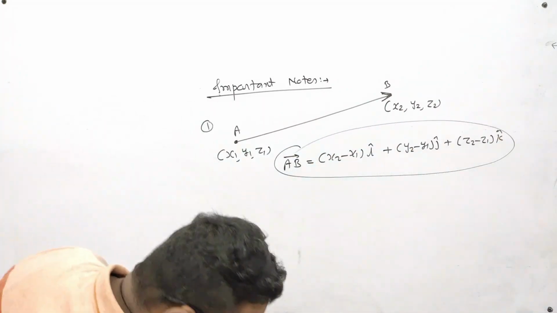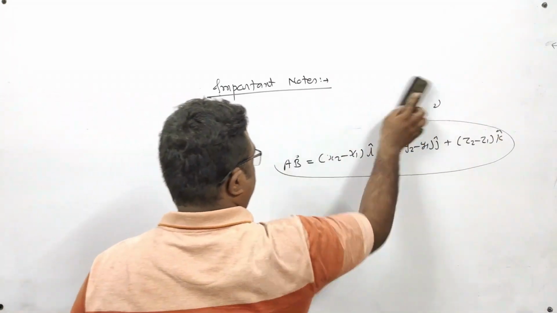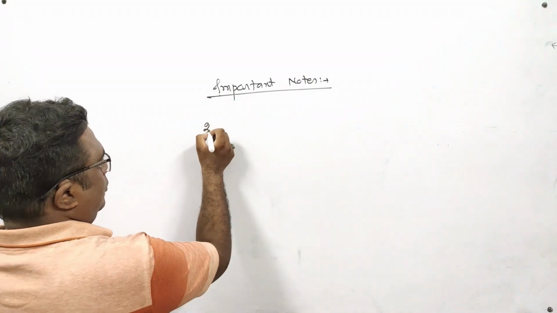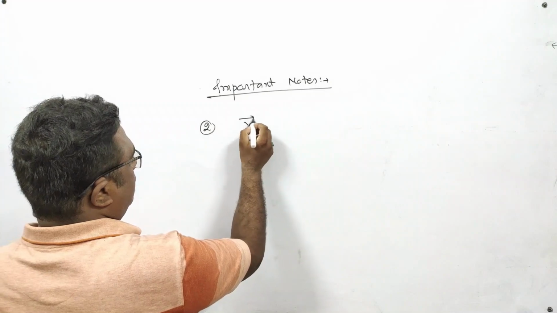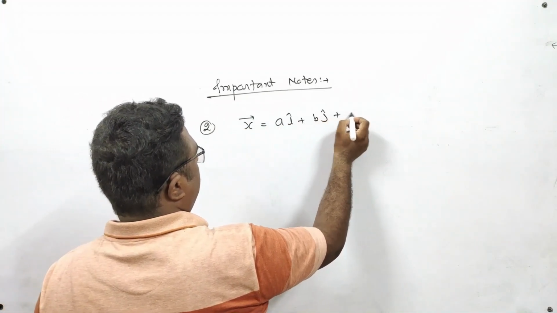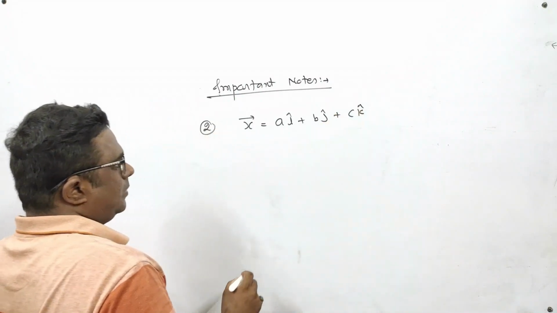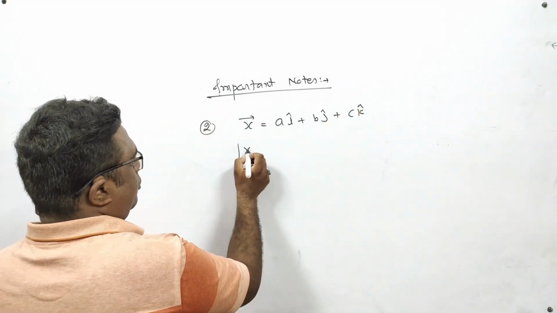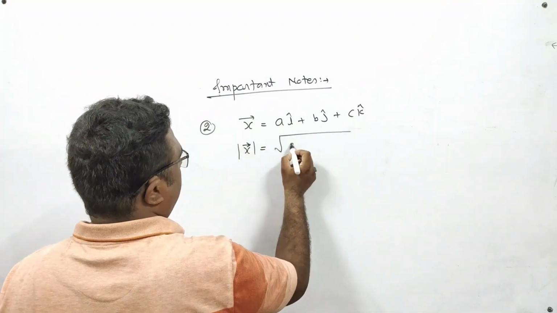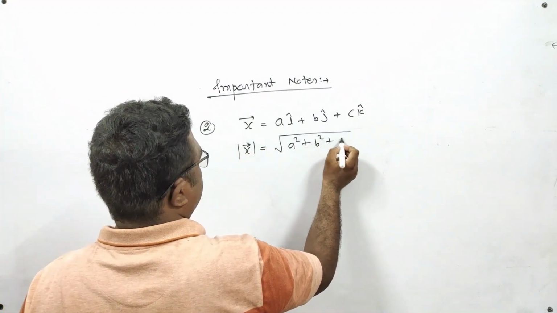Number 2. Suppose I am having x vector is equal to a i cap plus b j cap plus c k cap. Then magnitude of x vector will be square root of a square plus b square plus c square.